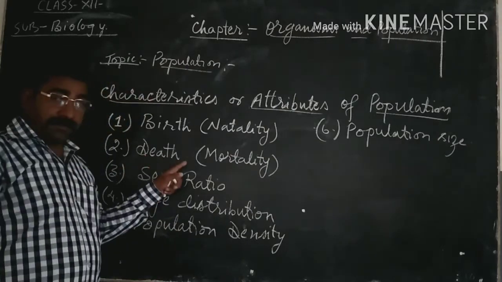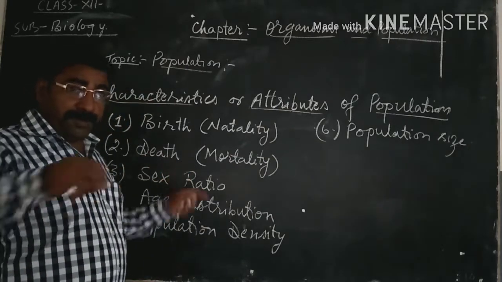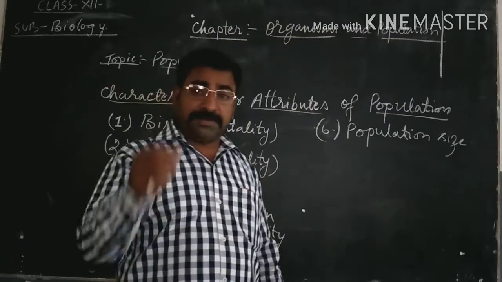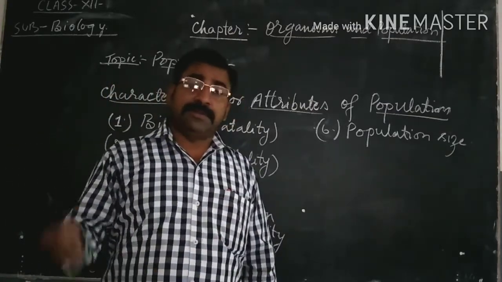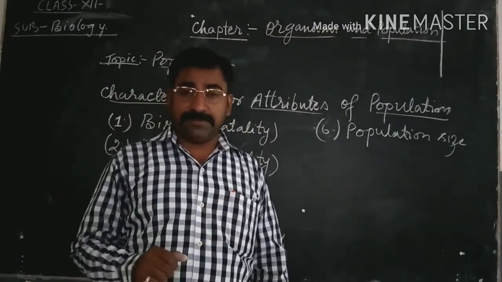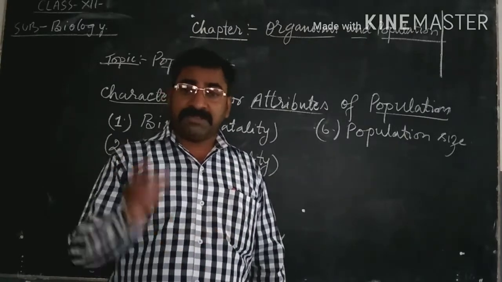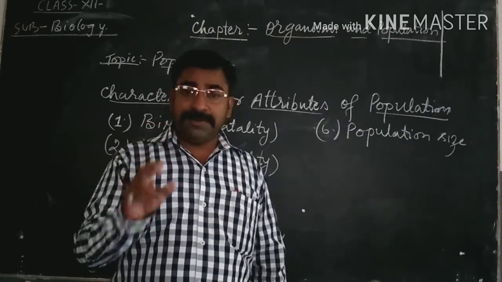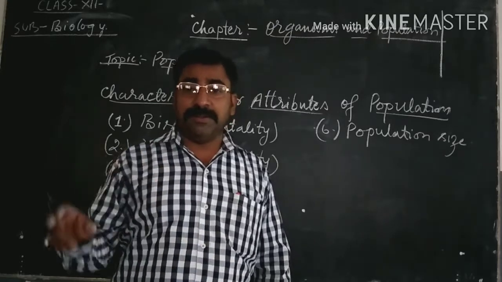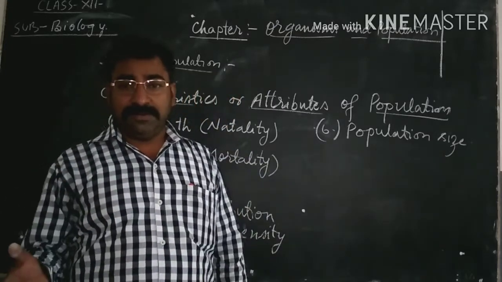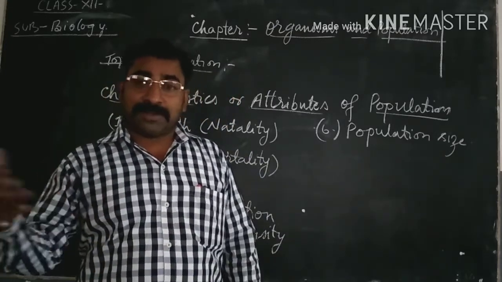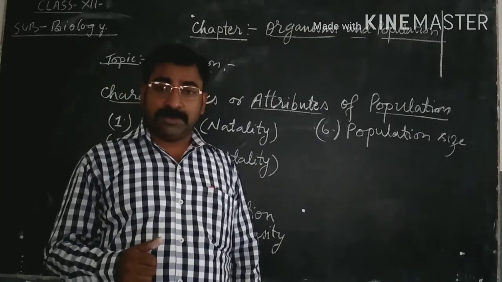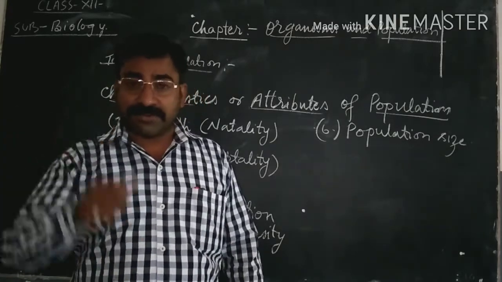Second one, death. If any individual of a particular species dies, it means death occurs. That death may be natural, or accidental, or caused by a natural calamity or any natural disaster.